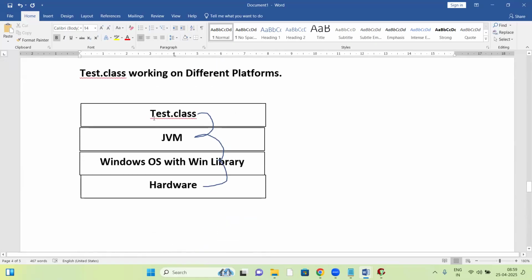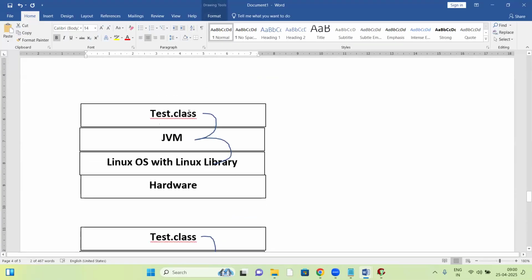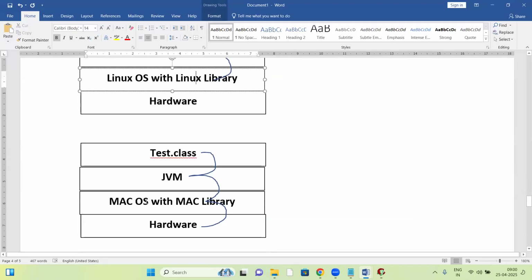If the test.class file runs on Windows OS, the Windows JVM links the test.class file with the Windows OS library. If the same .class file runs on Linux OS, the Linux JVM links test.class with the Linux OS library. If it runs on Mac OS, the Mac JVM does it. That means every OS has its own JVM.